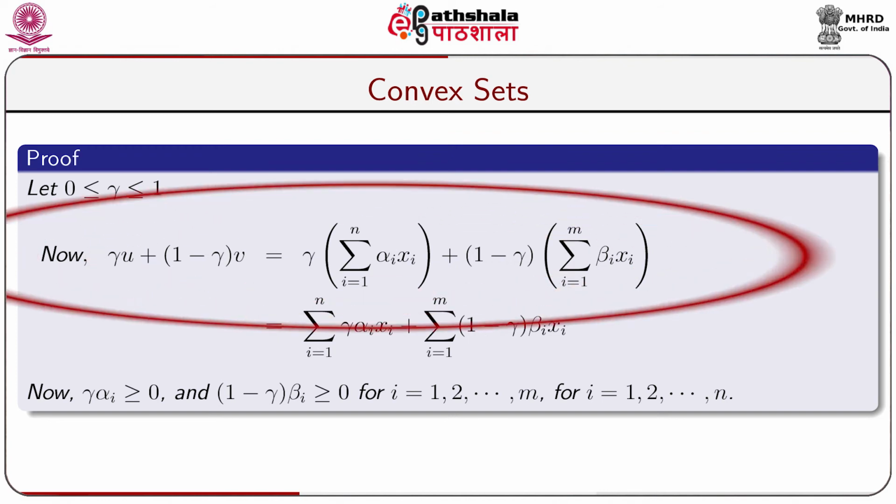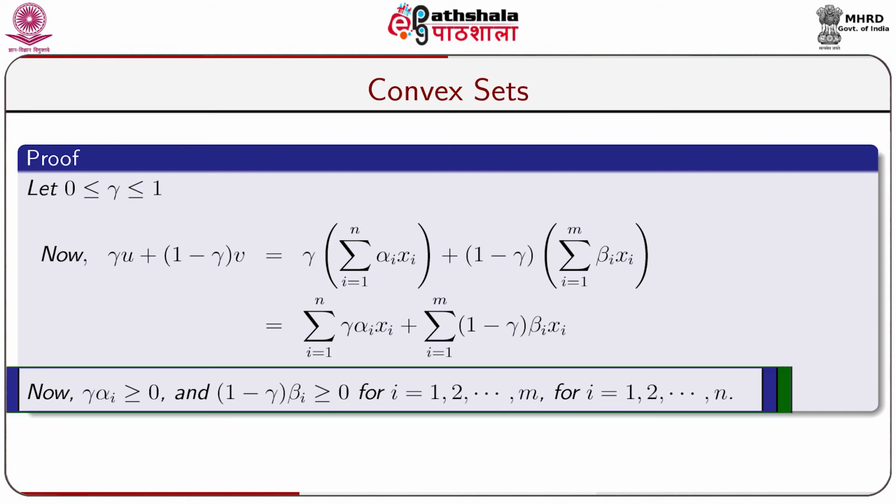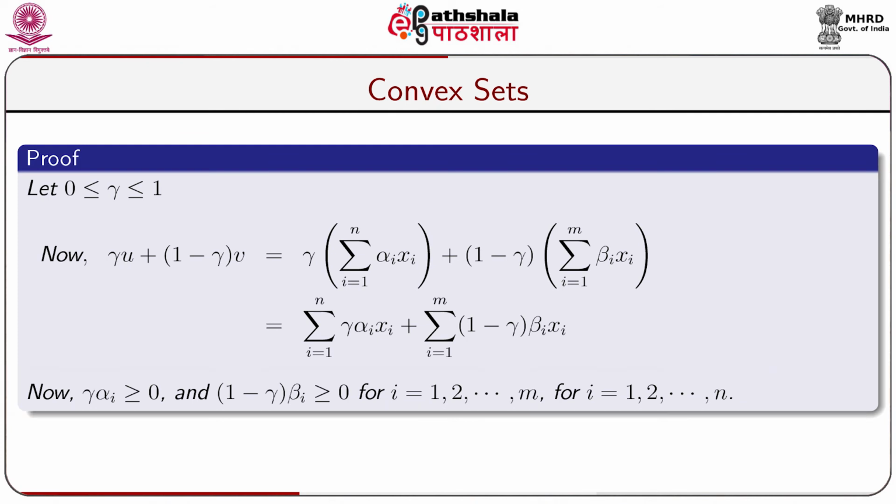So, gamma u plus 1 minus gamma into v is equal to gamma into sigma i equal to 1 to n alpha i xi plus 1 minus gamma into sigma i equal to 1 to m beta i xi, because u is equal to sigma i equal to 1 to n alpha i xi and v is equal to sigma i equal to 1 to m beta i xi, which on simplification we get sigma i equal to 1 to n gamma alpha i xi plus sigma i equal to 1 to m 1 minus gamma into beta i xi. Now, gamma alpha i is greater than or equal to 0 and 1 minus gamma into beta i is greater than or equal to 0, for i equal to 1 up to n and for i equal to 1 up to m.